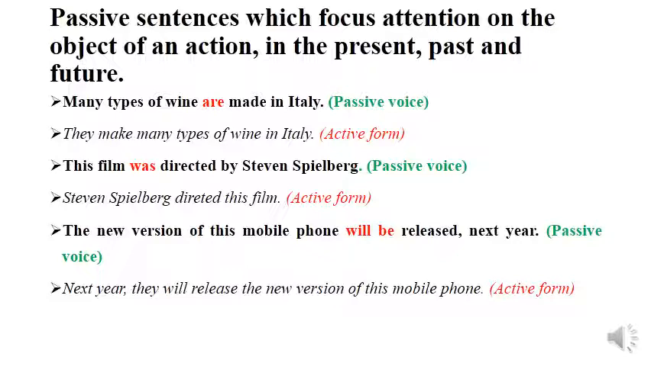The last example, the new version of this mobile phone will be released next year. Here we are using to be in the future in order to refer to the passive voice, and when transforming this sentence into the active form, we say, next year they will release the new version of this mobile phone. As you notice, dear students, to be is always used in order to transform sentences from the active form into the passive voice.